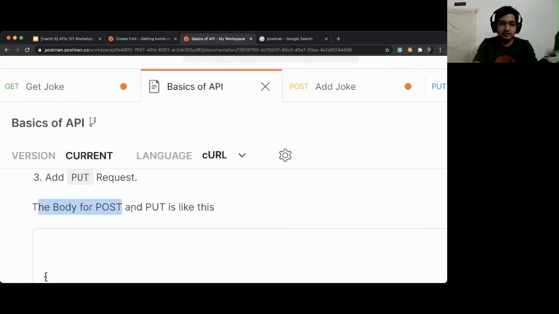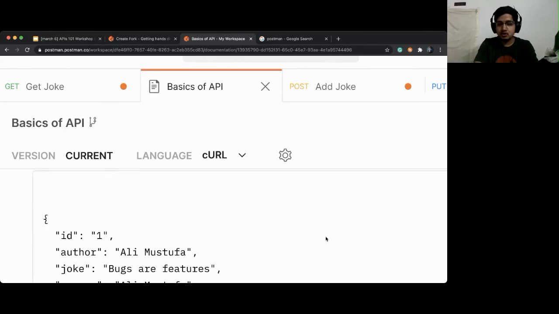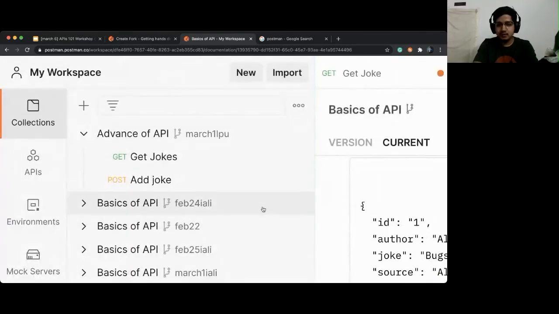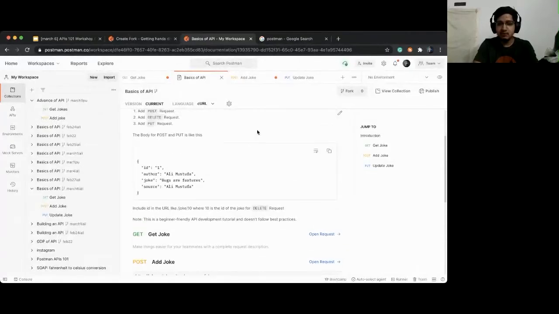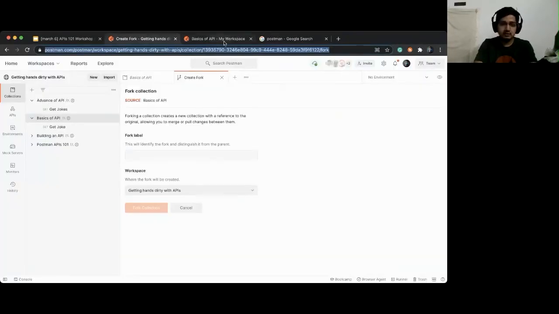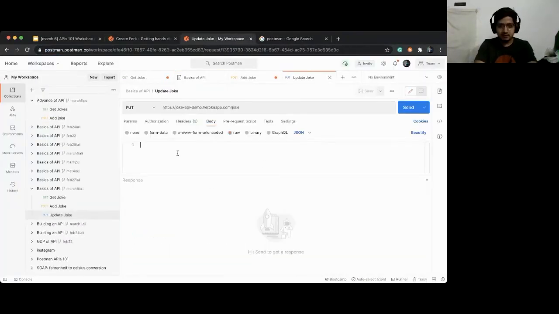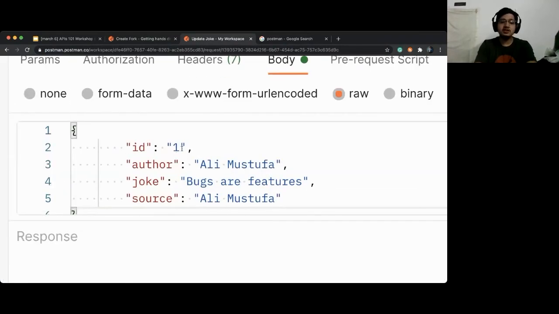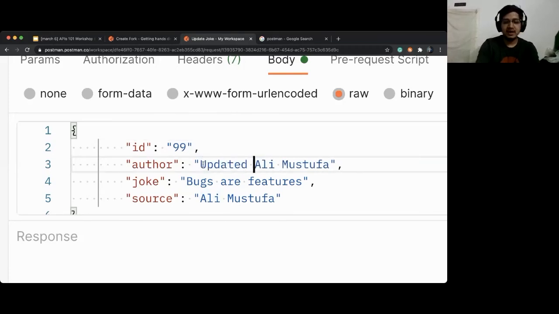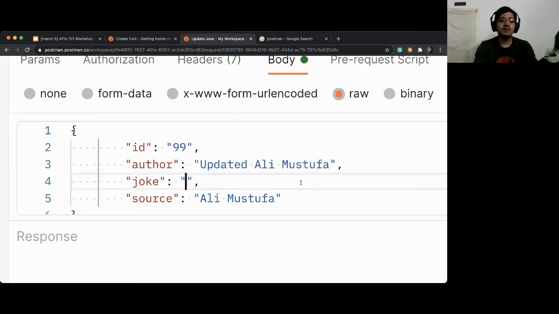And you can see that the body for post input is like this. So let's copy it, and it is copied right now. Okay, let us go back here and let us paste it. Now remember to change the ID to your ID. So I'll change it to my ID, 99, and I'll write updated Ali Mustafa, and then I will write my joke. Please don't copy my joke, okay?